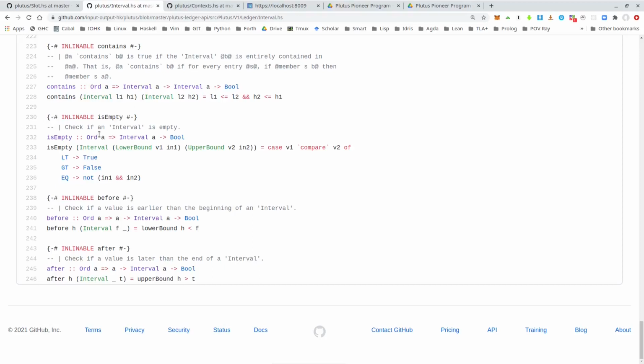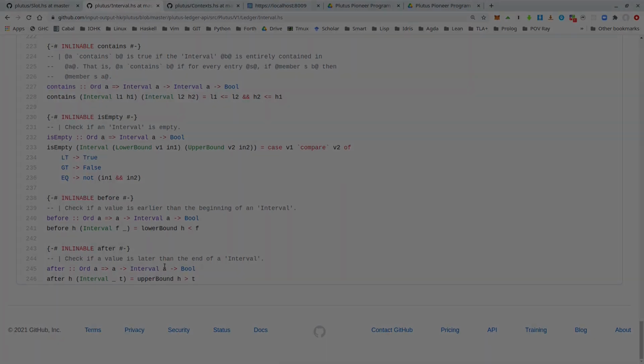And you can check whether a given interval is empty. Finally, you can have before and after. So before, given a slot and an interval, checks that this given slot is earlier than the beginning of the interval, and after checks that the given slot is later than the end of this interval.